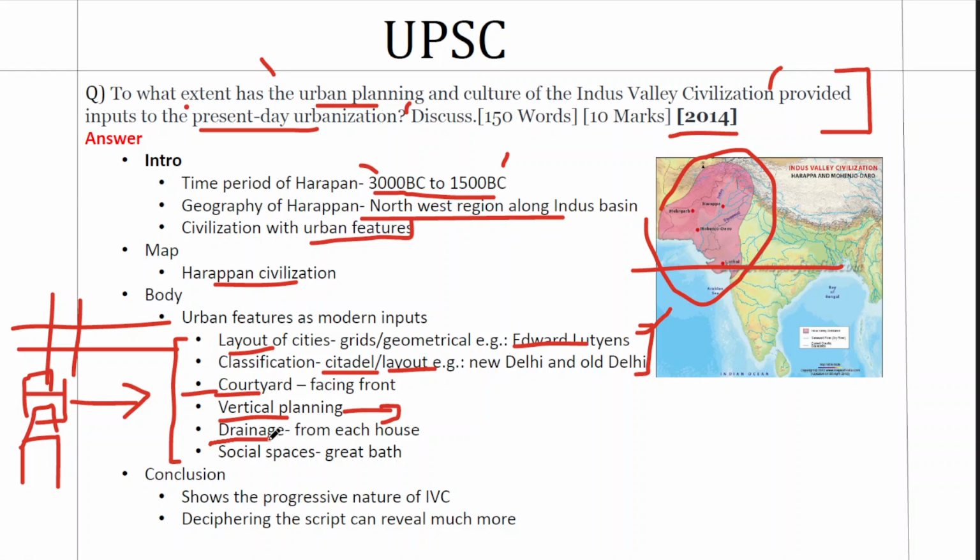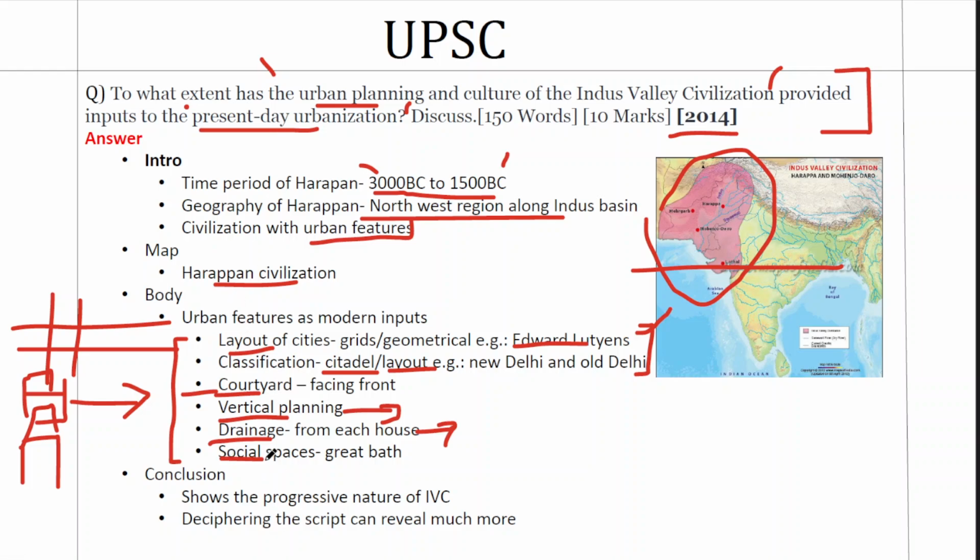The fourth is about drainage. So drainage is something that is very essential for any modern city. When the drainage becomes problematic, there will be urban floods. So Indus Valley people realized this. They had individual drains from each house connecting to a major drain. So this again is a modern feature of present day urbanization.